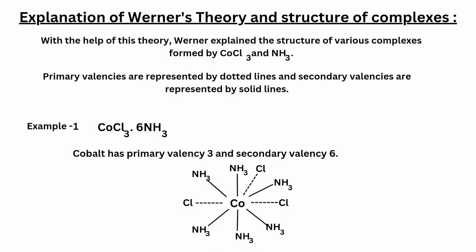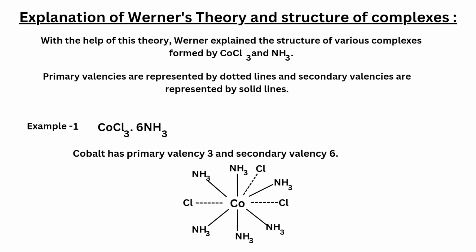According to this theory, we can predict the exact formula of the complex compound. With the help of this theory, Werner explained the structure of various complexes formed by CoCl3 and NH3. He estimated the number of ionizable chloride ions in each complex by precipitation with an aqueous solution of AgNO3. The primary valencies are represented by dotted lines and the secondary valencies are represented by solid lines. With these examples, we may be able to know the structure of the complex. Let's discuss the examples.